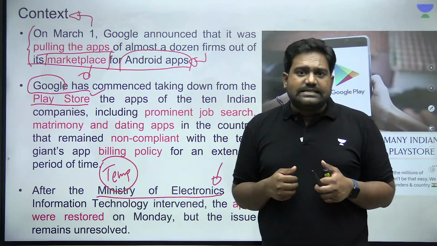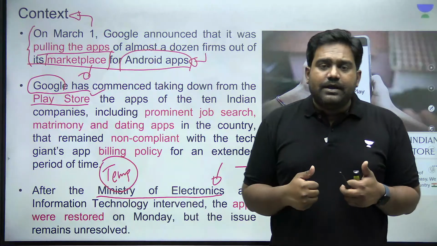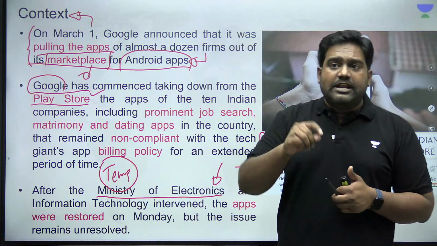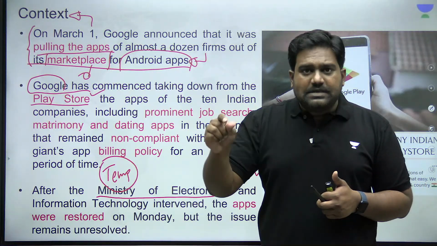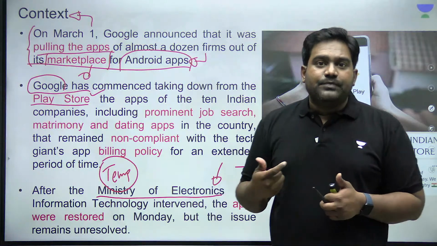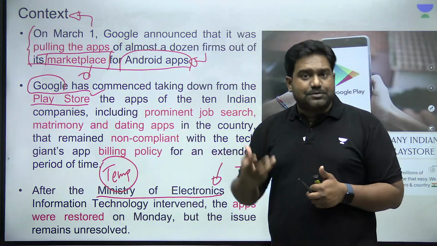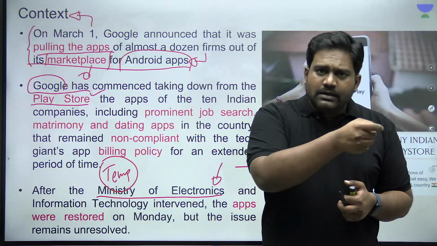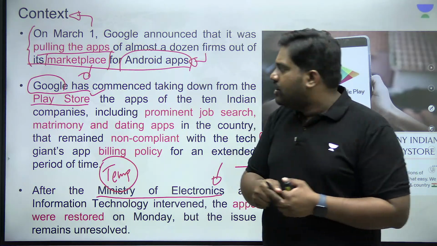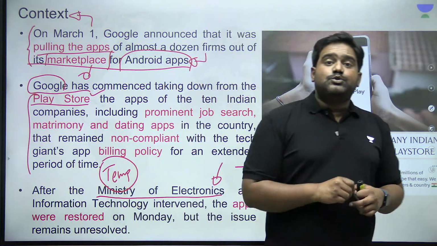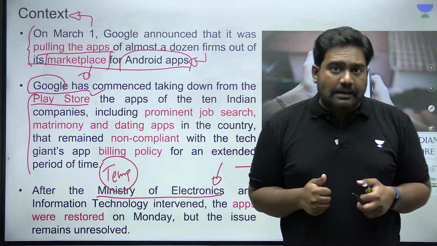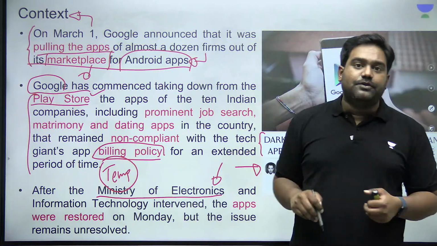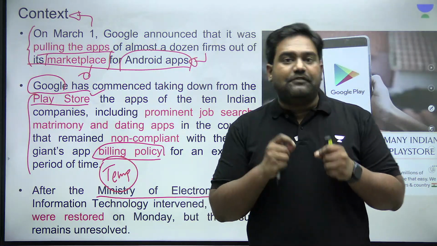Google's policy is that it is offering its marketplace, its Android operating system and the Play Store marketplace where you can list your apps, where developers can start generating revenue through their in-app purchases and in-app subscriptions. So Google claims a part of this revenue. It claims that a certain percentage of the revenue should be paid to Google. So those apps which were not abiding by the payment and billing policy of Google are the apps which have been affected.